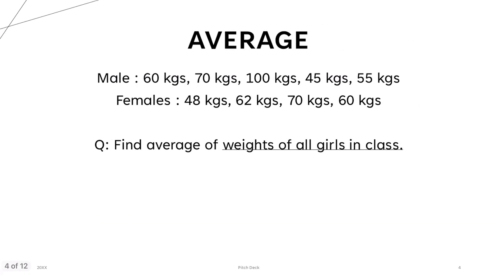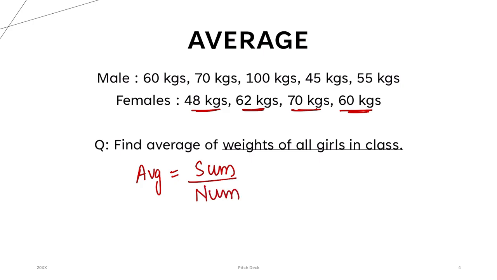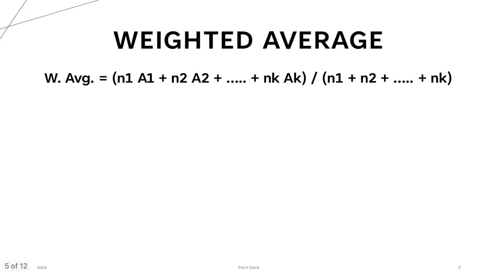Now moving on. Now the weight of all the girls in the class, these are the girls. You can do it on your own. Average is sum divided by number. So what is the sum here? You can do the calculation. Divided by number. Number is 4 girls. So if you do this, this is going to give you the average weight of all the girls in the class, right? Now, I hope this is clear.